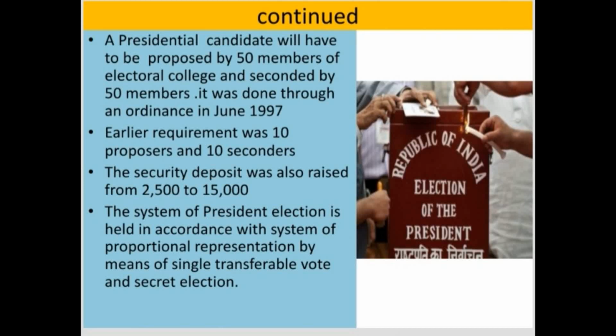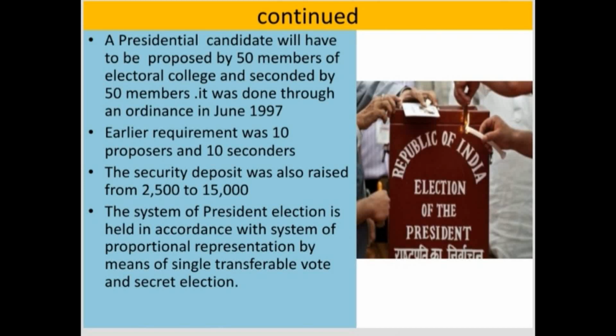There might be two, three or four contesting members, and anybody who is contesting as a presidential candidate must have the support of 50 members from the electoral college. Initially, 50 members from the electoral college should support the presidential candidate, and these 50 members are called proposers. That means they are proposing the name of a particular person.